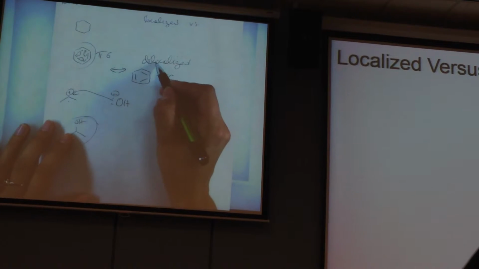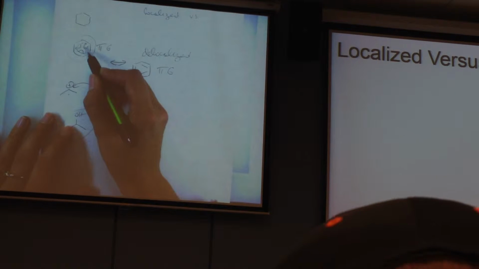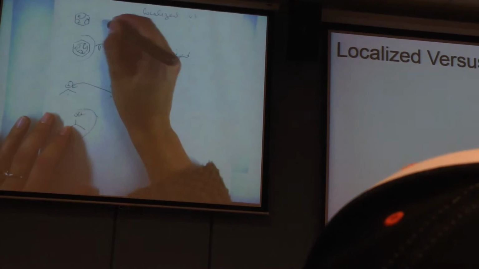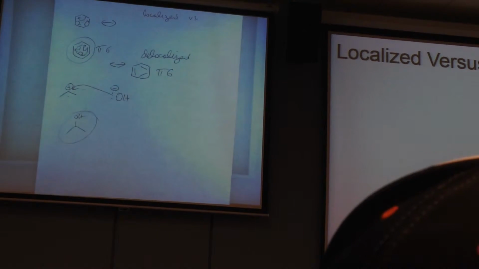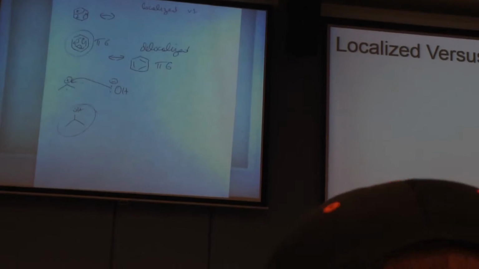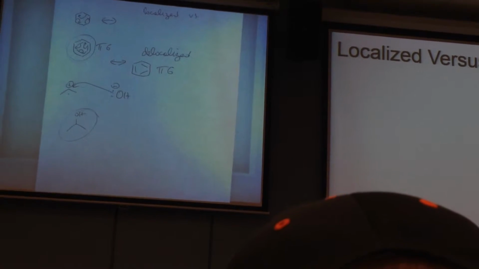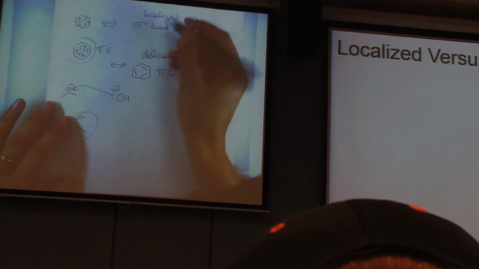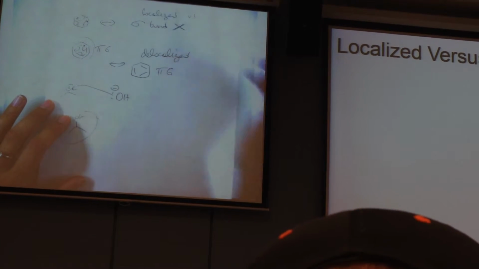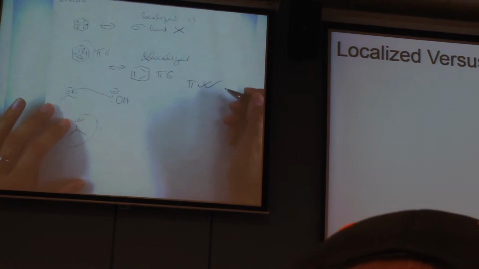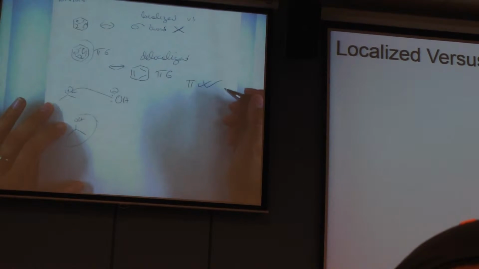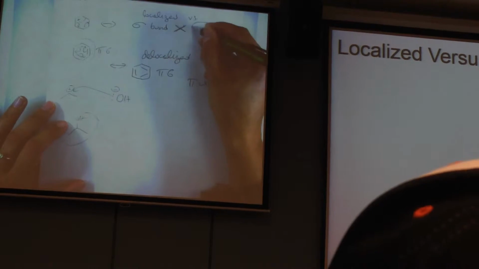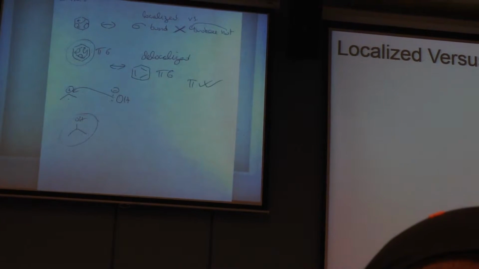So delocalized refers to electrons you can share between atoms, like these ones. Can I share these electrons like this? Yeah. Why do we say no? We're breaking a single bond. We cannot break sigma bonds. Sigma bonds cannot be broken. Oh, my English is awful. Pi bond can be broken. Sigma bond cannot be broken. So you cannot move sigma bonds.